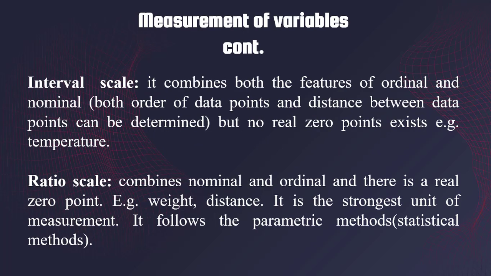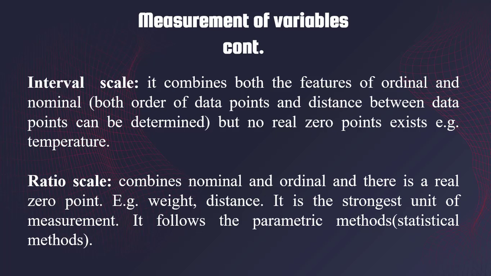We have the interval scale. The interval scale combines both the features of ordinal and nominal scale. Now, the interval scales can be measured. It has an arbitrary zero. It doesn't have a real zero value or a real zero point. That means that a zero value does not exist in an interval scale. When we consider the body temperature of human beings, we will discover that a 0 degree is not visible when checking the body temperature.